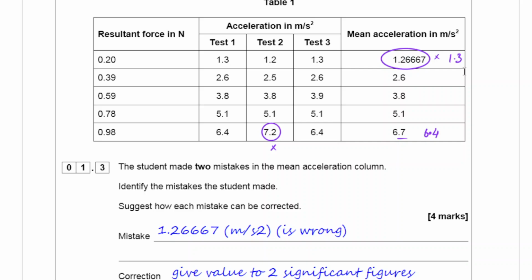So the reason I can say that confidently, that when I double this resultant force by 2, the mean acceleration is also doubling, right? And when it goes from 0.39 to 0.78, doubled again, it goes from 2.6 to 5.2, nearly doubled again. This is why you could say that it is directly proportional.